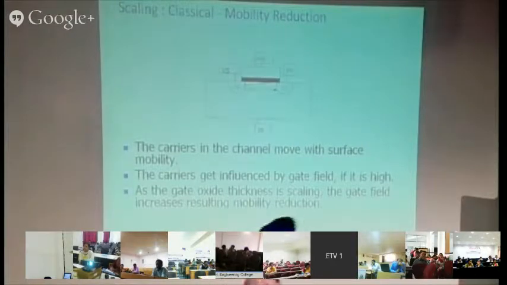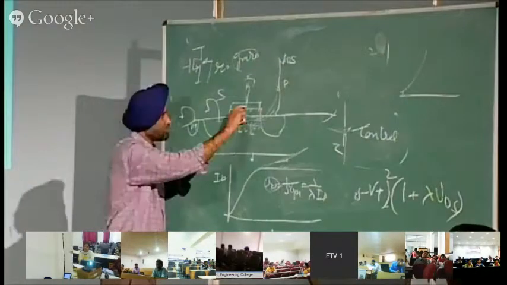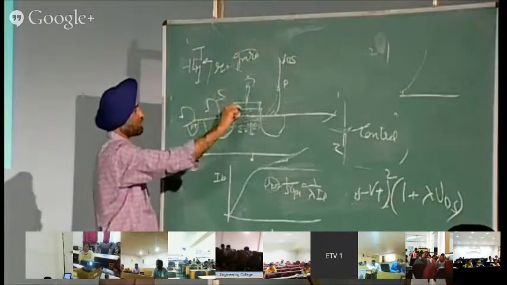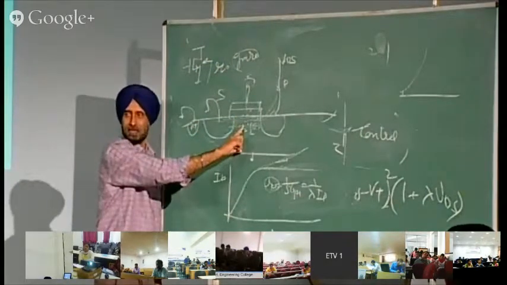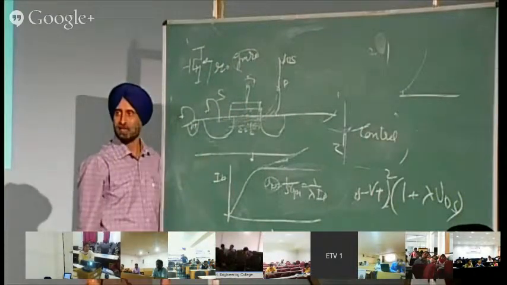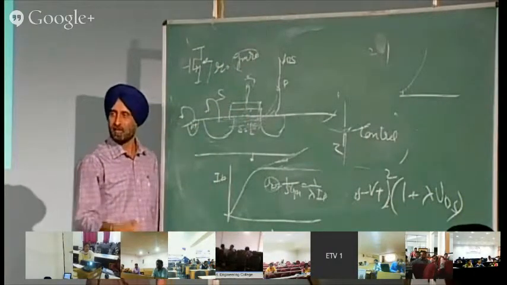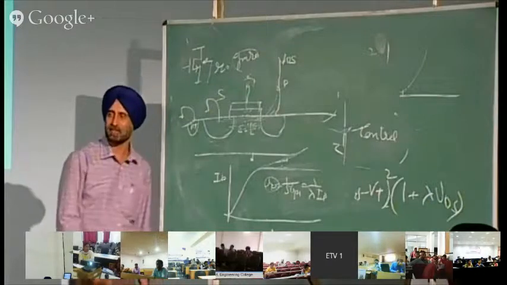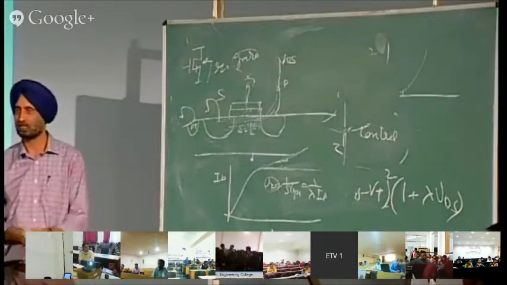And another thing, for this gate oxide, there is some potential drop here also. When the thickness is more, most of the potential drop will be across this dielectric, and less will come here. As the thickness reduces, there are two capacitances, one this capacitance and another this capacitance. If this thickness is reducing, what is happening is the capacitance increases.